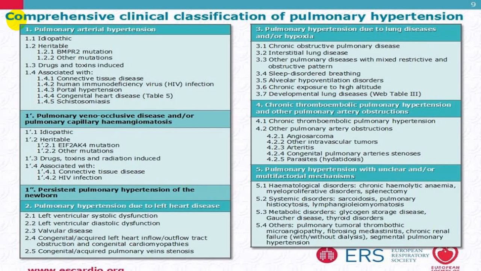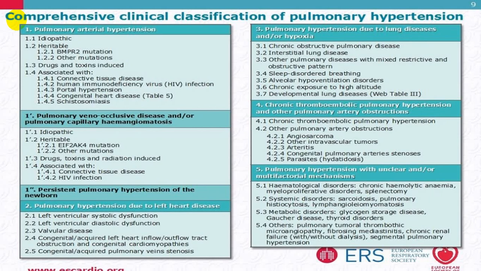While when it is because of a left heart disease, that is left ventricular dysfunction, systolic or diastolic dysfunction, valvular heart disease like AS, AR, MR, mainly acute AR and acute MR, congenital or acquired left side heart disease, and congenital or acquired pulmonary venous stenosis, those groups will produce venous hypertension. That belongs to group 2 of WHO classification.